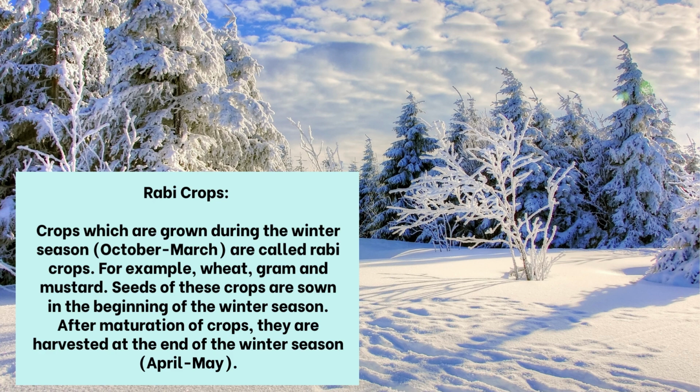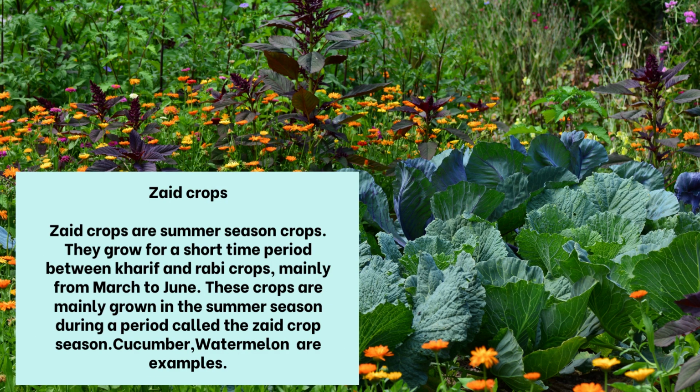Rabi crops. Crops which are grown during the winter season, October to March, are called Rabi crops. For example, wheat, gram and mustard. Seeds of these crops are sown in the beginning of the winter season. Zaid crops. Zaid crops are summer season crops. They grow for a short time period between Kharif and Rabi crops, mainly from March to June. Cucumber and watermelon are examples.